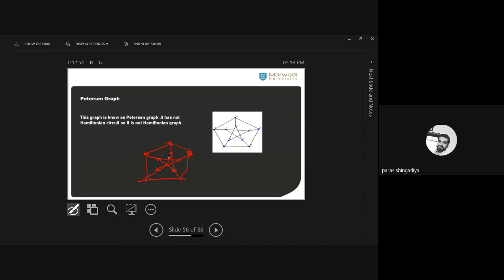Because the degrees of all the vertices are odd. If the degrees of all the vertices are even, then it is applicable to derive the Eulerian circuit. But now the degrees of all the vertices are odd. So from any starting place you consider, we cannot include every edge exactly once. That is not possible in this graph.